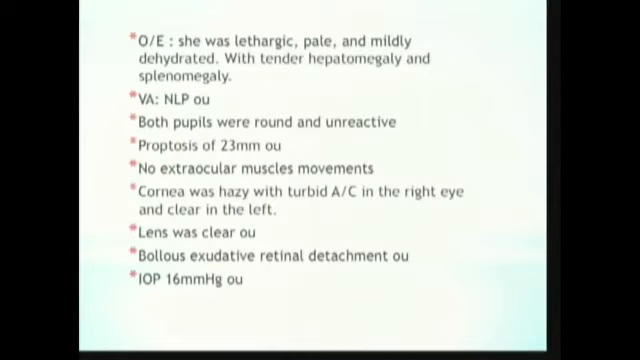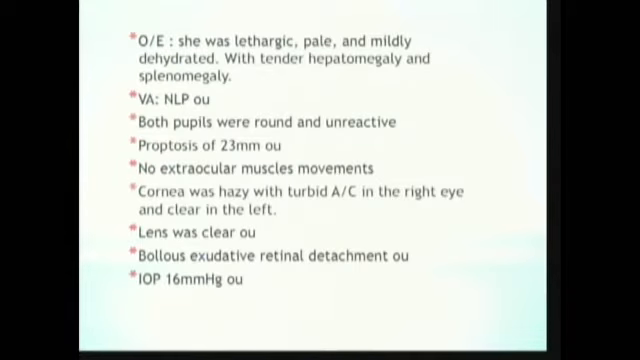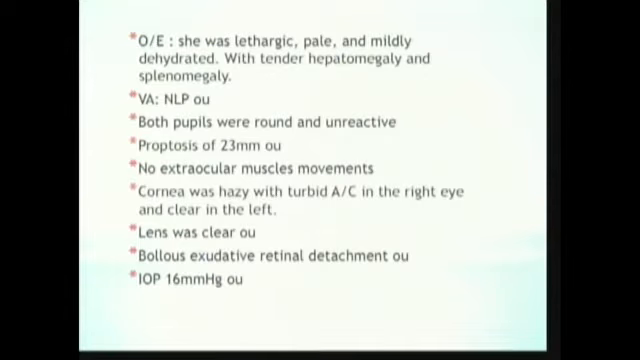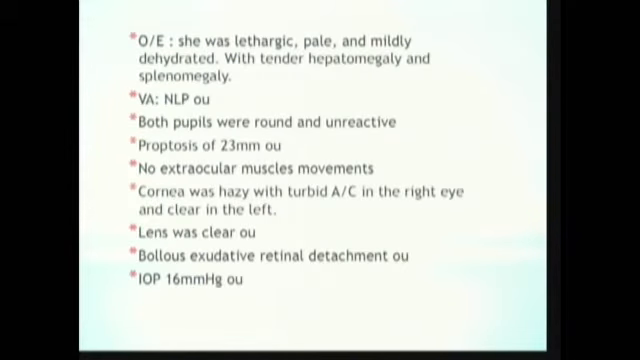On examination, she was lethargic, pale, and mildly dehydrated with tender hepatomegaly and splenomegaly. The visual acuity was no light perception in both eyes. Both pupils were unreactive, and she had proptosis of 23 millimeters in both eyes. There were no extraocular muscle movements at all, and the cornea in the right eye was hazy with turbid anterior chamber. In the left eye, the cornea was clear with a quiet anterior chamber.